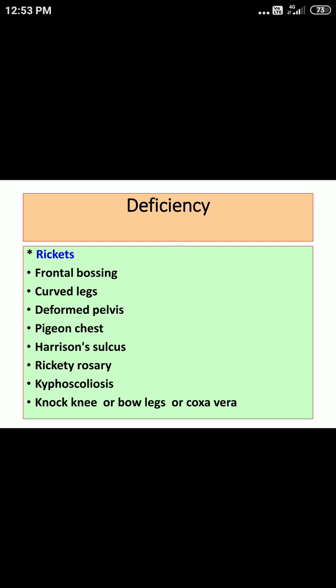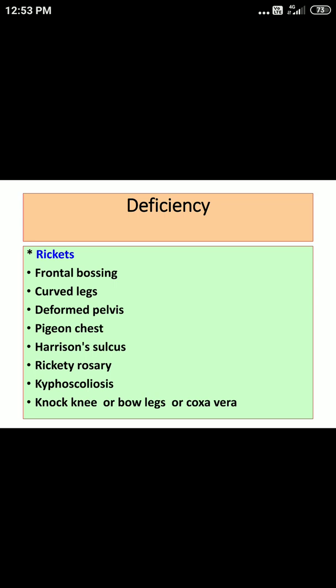For rickety rosary, you are supposed to observe the costochondral junctions. Again, part of respiratory system inspection. You can find bending at the costochondral junctions, and specifically there is involvement of the 4th, 5th and 6th ribs. So rickety rosary is bending at the costochondral junction.